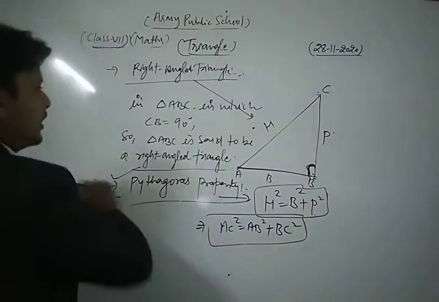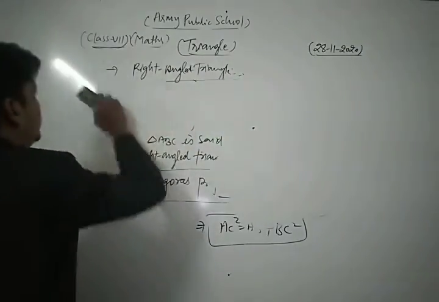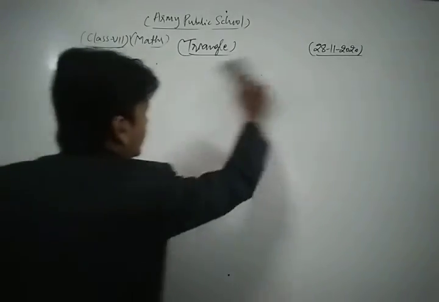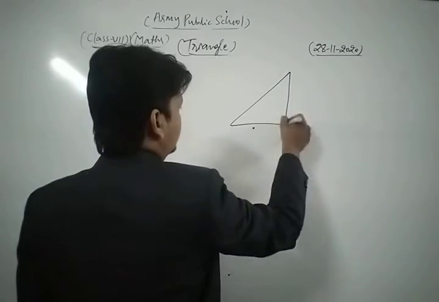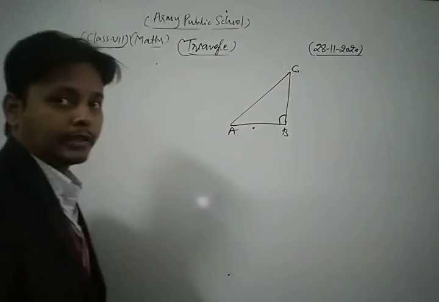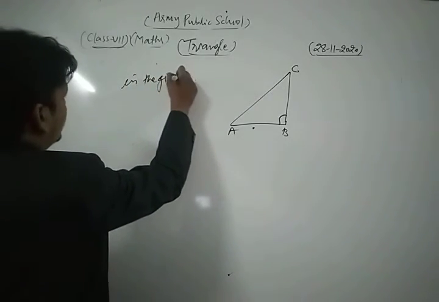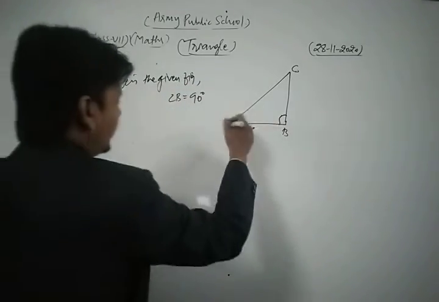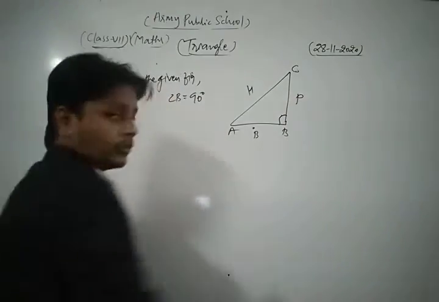Now we take one question based on that topic. Suppose ABC is a right angle triangle, right angle at B. In the given figure, angle B is equal to 90 degree. This is your hypotenuse, this is your base, this is your perpendicular.